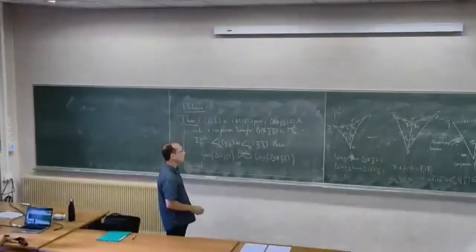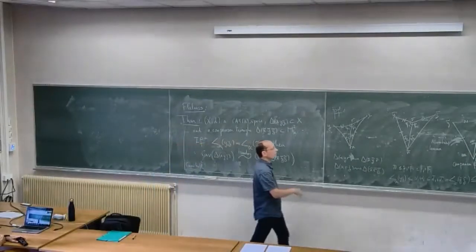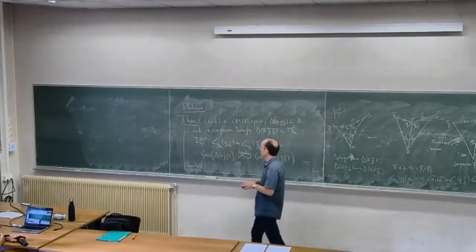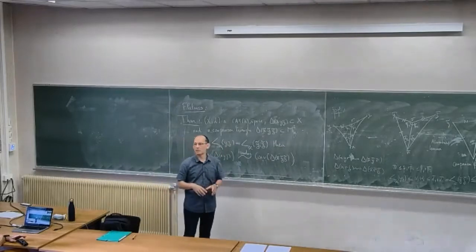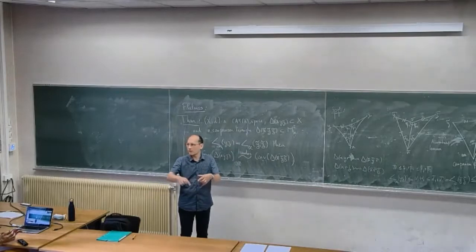I'm confused. Does it imply that basically X was two-dimensional? No. But it will imply that I have some two-dimensional surface which spans the boundary of the triangle. So perhaps I am in some infinite dimensional space, but I have a triangle, and I'm constructing a surface bounded by the boundary of the triangle.